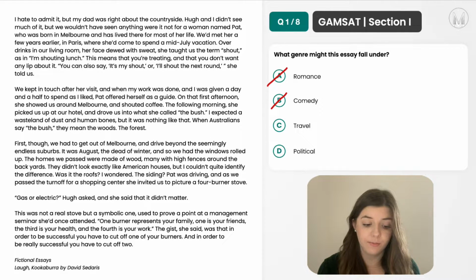C is travel. So that's definitely the sense of what I would get from this piece. So there's a mention of Paris, Melbourne, and it describes going into the Australian bush. So really the main focus of this piece would be considered travel. So travel is very likely. D is political. Again, there's no mention of politics or any set views on political ideas, so we can rule out option D. And therefore option C is the best answer for question 1.